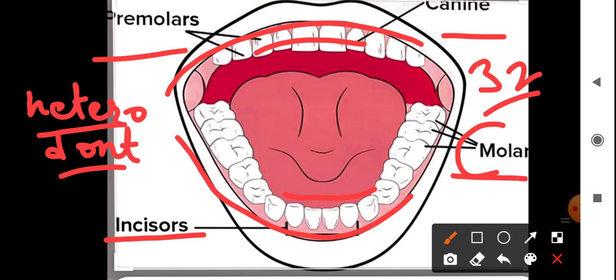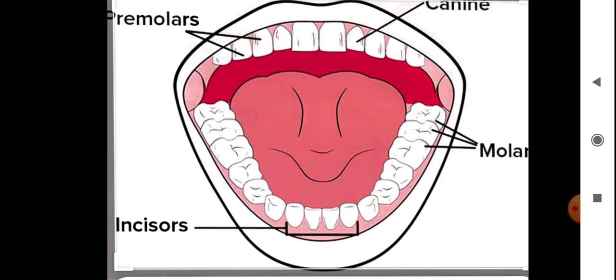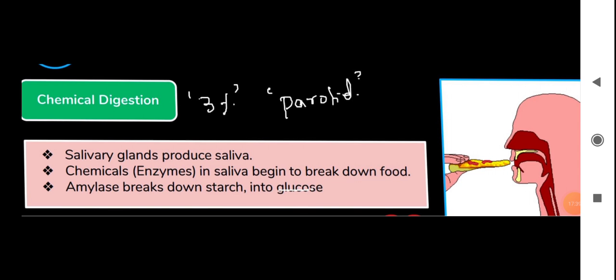One more thing is how you can care for your teeth, dental care and tooth decay. We will not discuss that here. These are all very common topics that you discussed in your previous class.